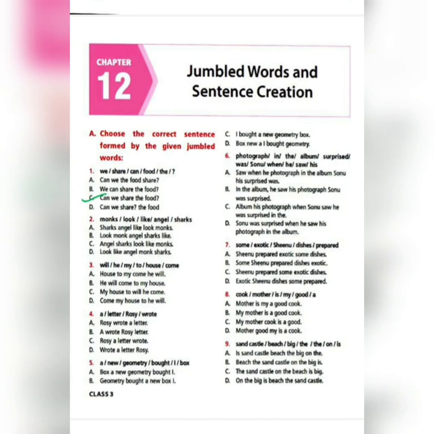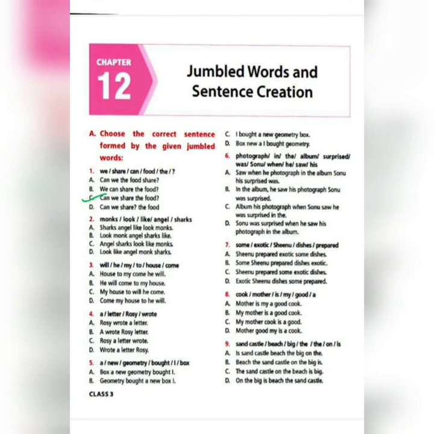Number 2: monks, look, like, angel, sharks. So here your options are: sharks angel like look monks; look monk angel sharks like; angel sharks look like monks; look like angel monk sharks.